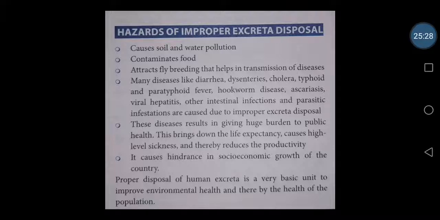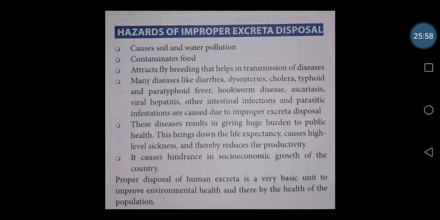If the productivity of the people is reduced, of course the country's development will be affected. Finally, it will be an intrinsic factor for the socio-economic growth of our country. So proper disposal of human excreta is a very basic unit to improve environmental health and thereby the health of the population. I hope with this you have felt the importance of excreta disposal.